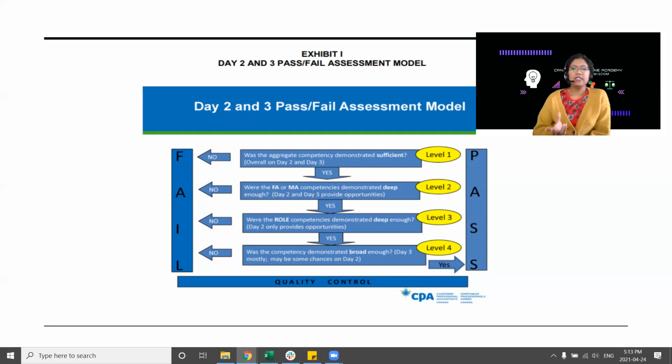Now, just one last thing to note is that for FR and MA AOs, even though you get a chance on both days, still, considering the importance of financial reporting on day 2, try to score that on day 2.